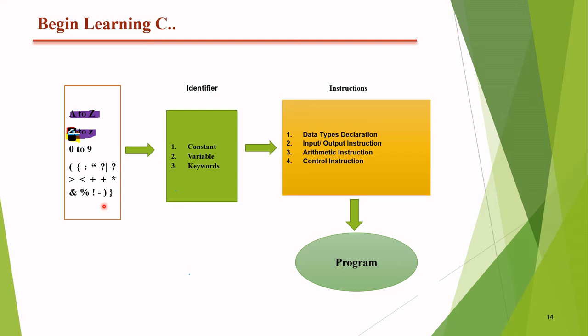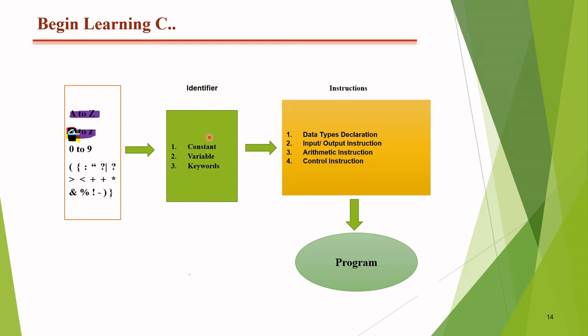These are the symbols which are exactly read by the computer, and based on all these symbols, actually the name is provided. These symbols are categorized in three forms: constant, variable, and keywords.